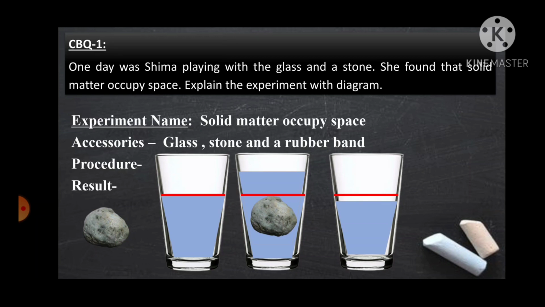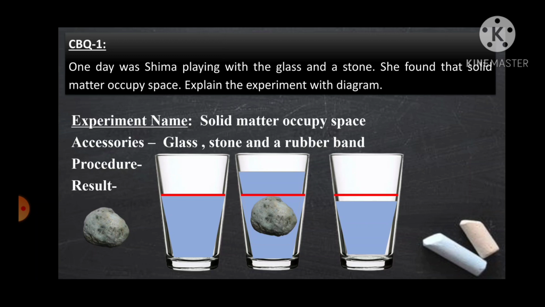Why did that happen? You can tell it is a systemic error, because when you brought the stone out, some of the water was on the stone and came out with it. So you can tell it as a systemic error. Because of that, the water level is below the marked area.